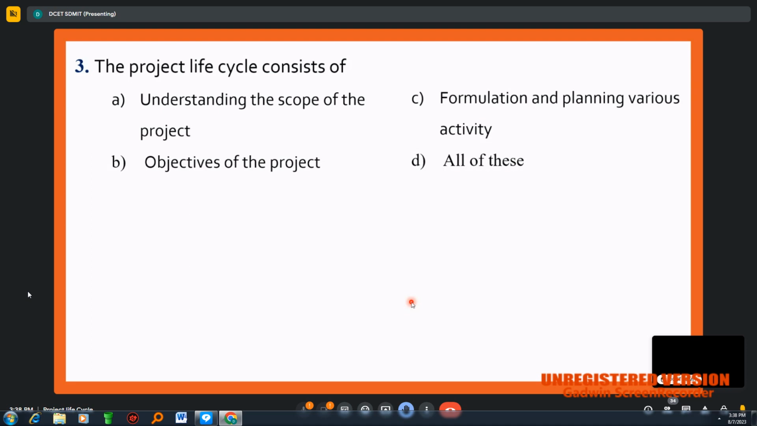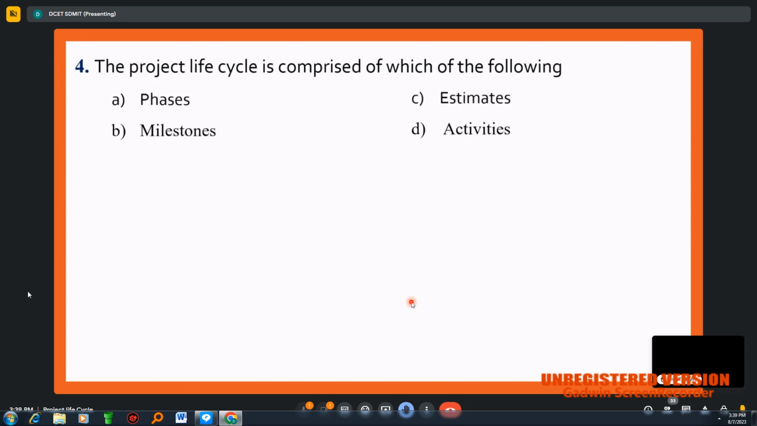In the initiation, we are going to define the scope of a project, and we are going to formulate some plans. Planning is the second stage, and objectives we need to write, that is, why we are carrying out this project. Therefore, obviously, the answer here is all of this.